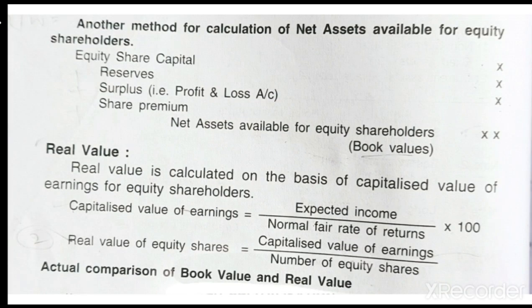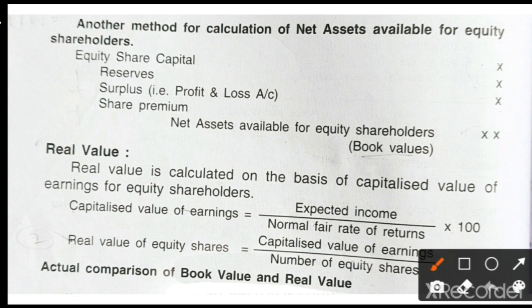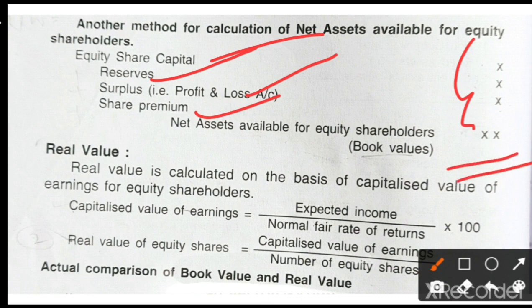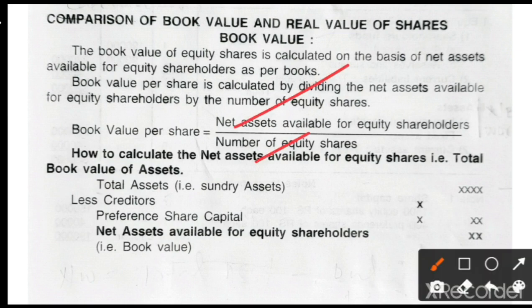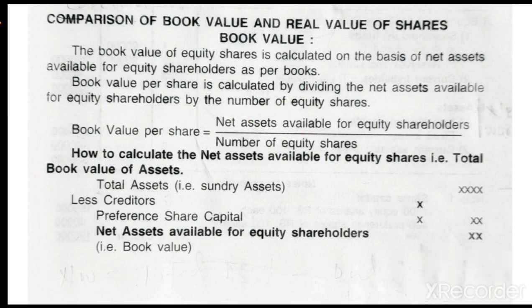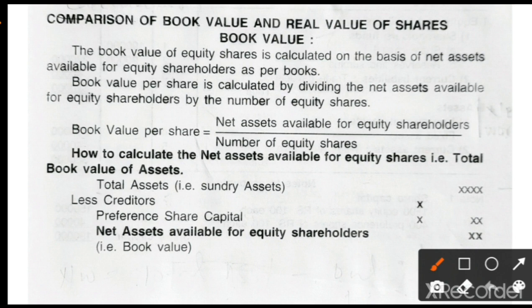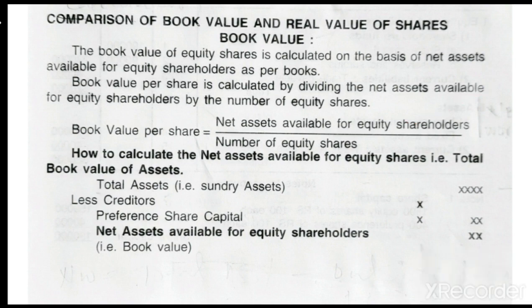But if there is no information regarding assets, then how to calculate the net assets available for equity shareholders? In that case, we can directly take equity share capital, reserves, surplus, share premium. The total of all these gives the net assets. The book value formula is net assets available divided by number of equity shares. But if both assets and liabilities are given in the problem, we take total assets minus outside liabilities to get net assets available for equity shareholders.